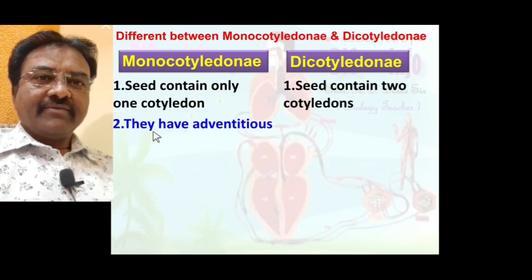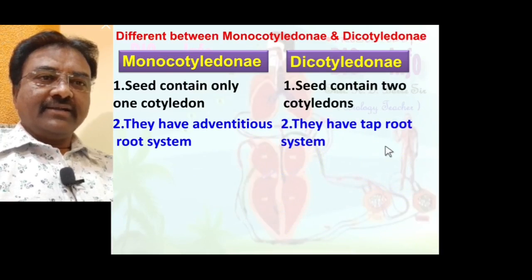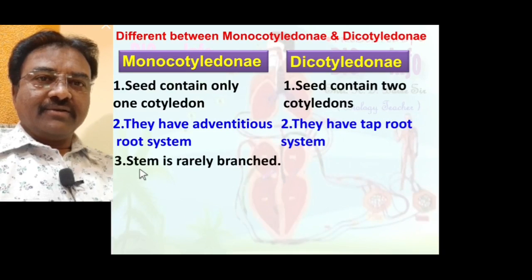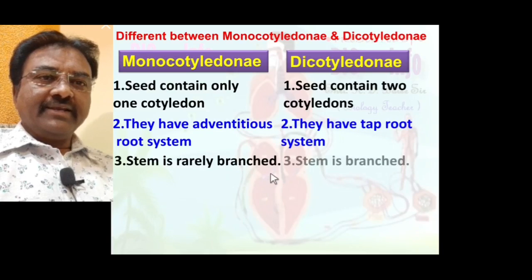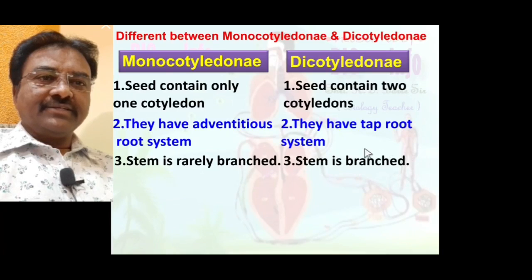Second point, Monocotyledon plants have an adventitious root system. Dicotyledonous plants have a tap root system. Third point, in Monocotyledon the stem is rarely branched, but in Dicotyledon the stem is branched.